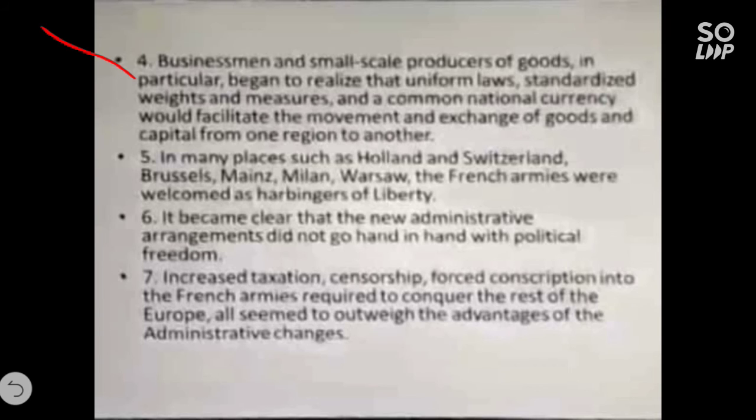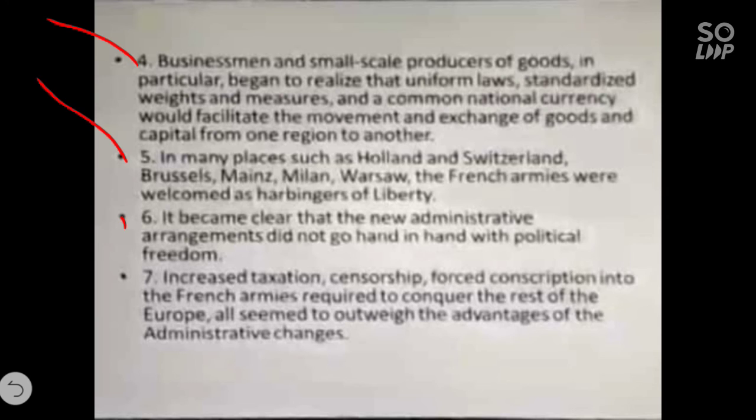It was a major step taken by Napoleon Bonaparte for the welfare of the people and the economy of France. Next, in many places such as Holland, Switzerland, Brussels, Mainz, Milan and Warsaw, the French armies were welcomed as harbingers of liberty. Here, harbinger means heroes of liberty. Children, they wanted to spread liberty, fraternity and equality everywhere in European countries.